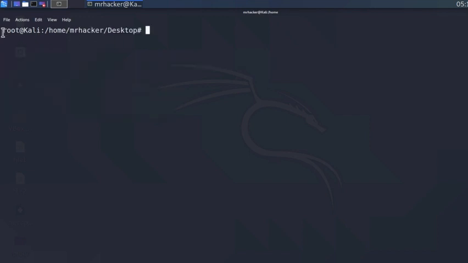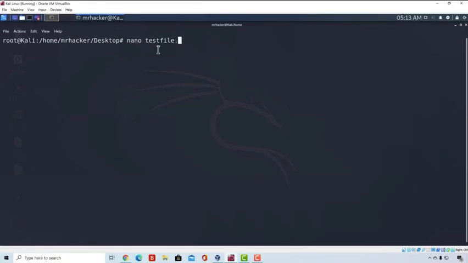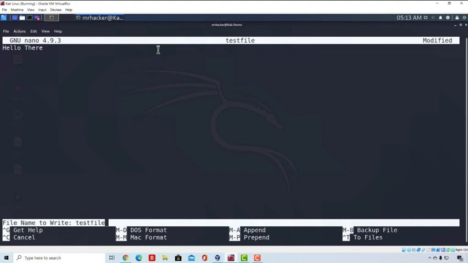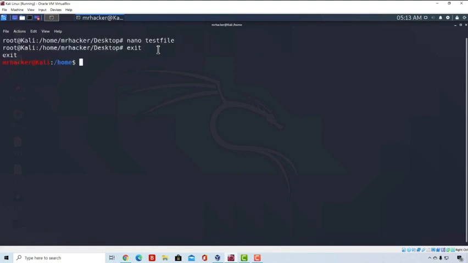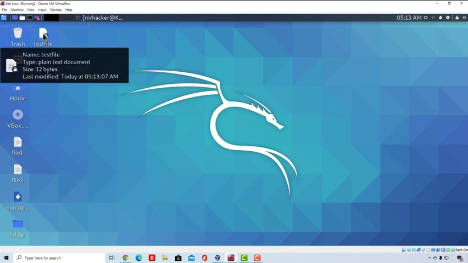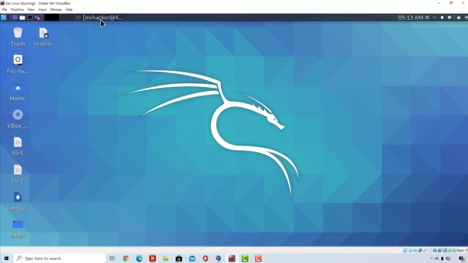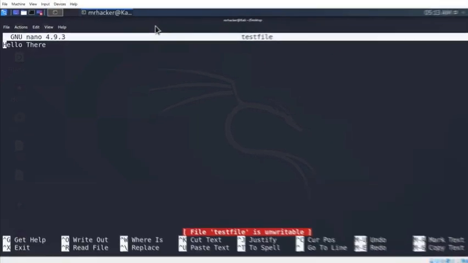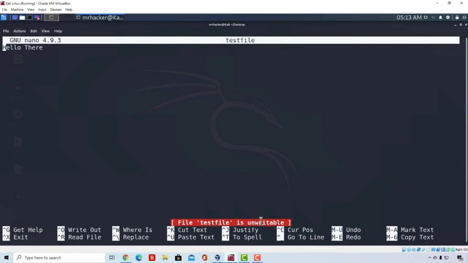Just make sure you go to the root account of the terminal and then type nano test file. And once you type nano test file, here type hello there. Save this, exit the root account, and if I lower terminal right now, we will see this test file right here on our desktop, but it also has this lock right here. This means we as a normal user cannot edit this file. We first need to go to desktop directory, so let's go to the Mr. Hacker and then desktop, and we nano test file. It will tell us once again, file is unwritable.